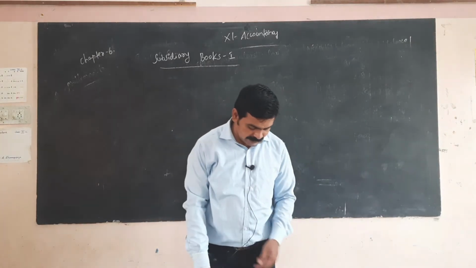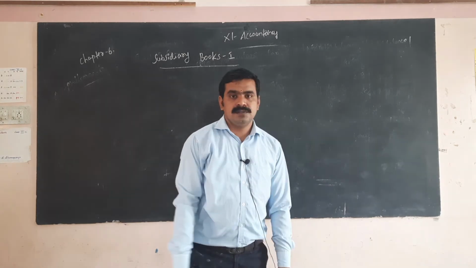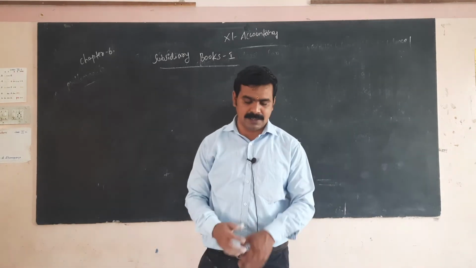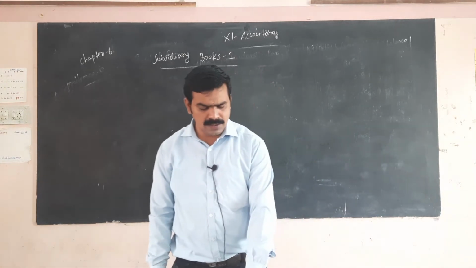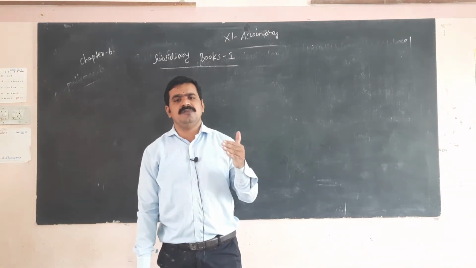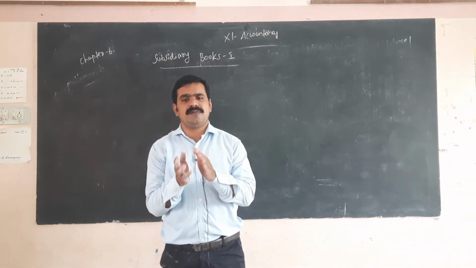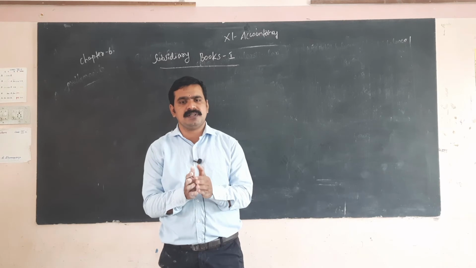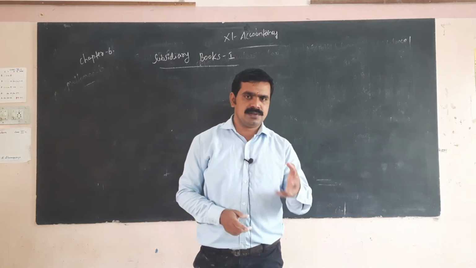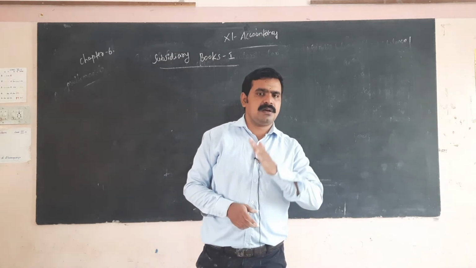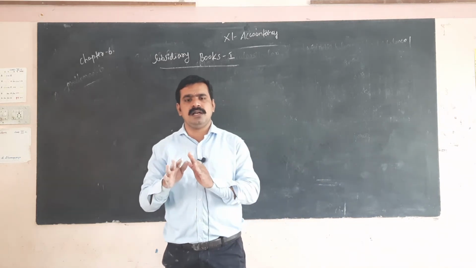The next chapter, chapter number 6, subsidiary book 1. In the third chapter, we covered the account equation and journal entry. After that, once you complete a journal entry, you have to post it to all the ledger accounts.